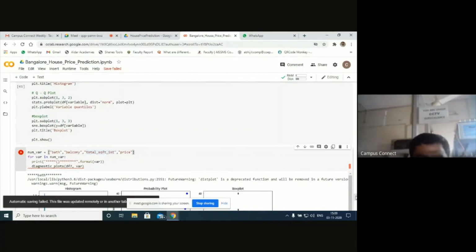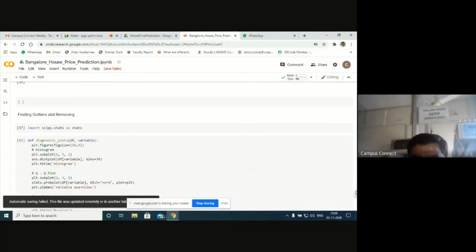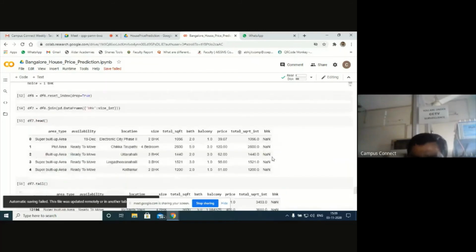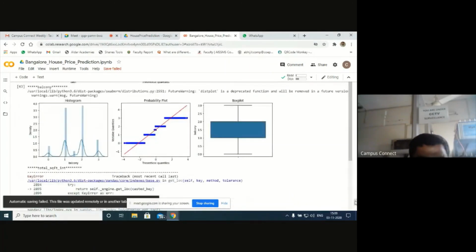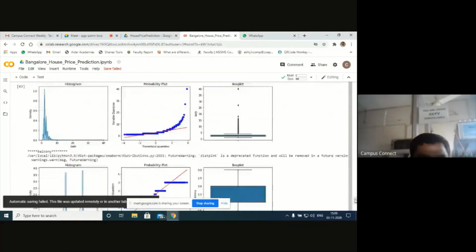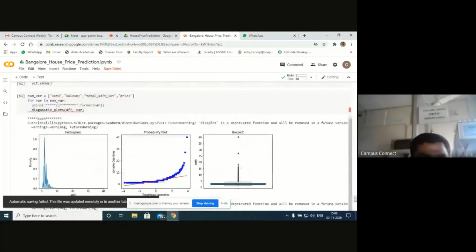We should be using total SQFT here. Have a look at this. The label name is SQRT. That's the reason I was not able to get it. Thank you so much. This should be square feet SQFT. Now let's try to run this one.